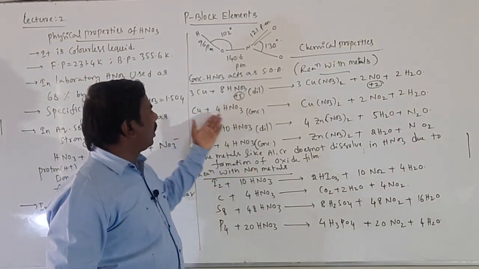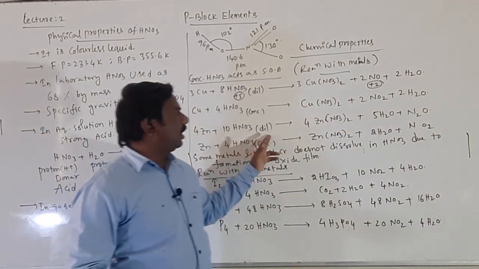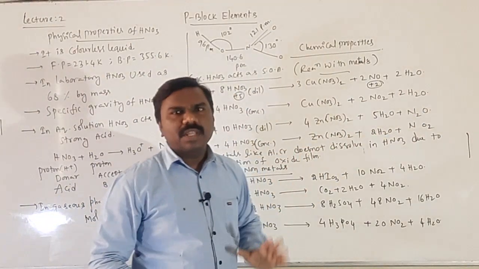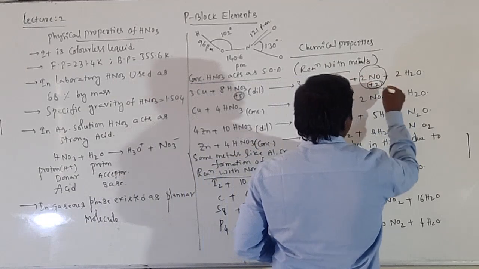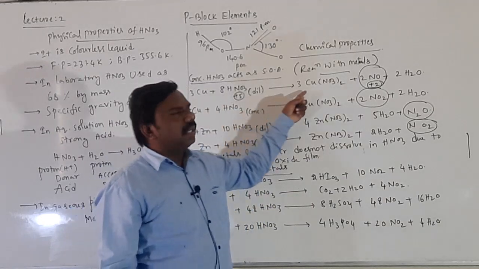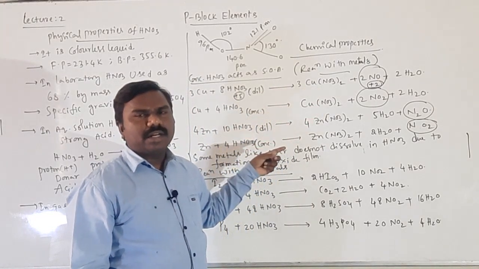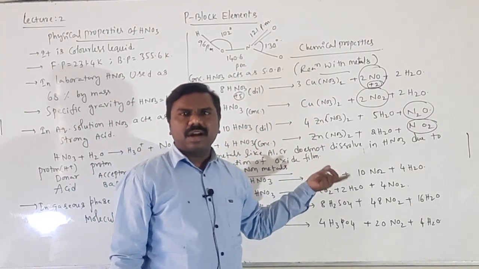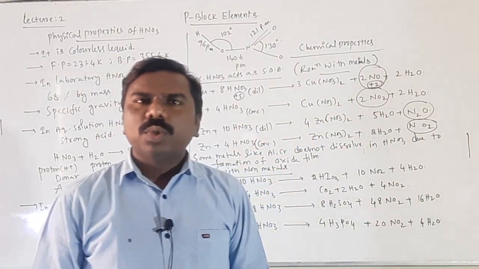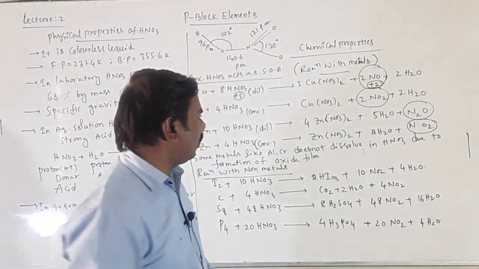Now copper reacts with concentrated HNO3 and gives NO2. Zinc reacts with dilute HNO3 to give N2O, and with concentrated HNO3 to give NO2. Here you need to remember these products, students. These are very important. Copper, whether with dilute or concentrated HNO3, gives copper nitrate. Zinc, whether dilute or concentrated, gives zinc nitrate as the common product. But the variable products are NO, NO2, N2O and NO2. Those must be remembered.